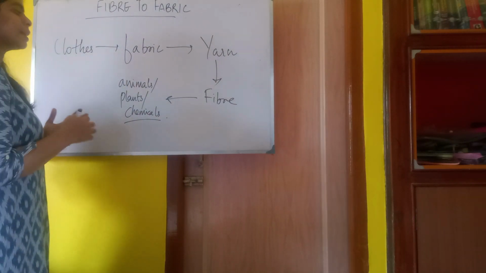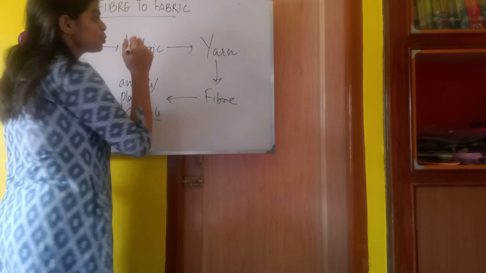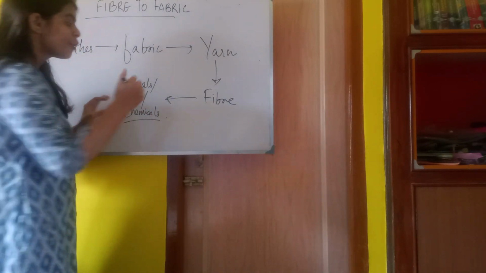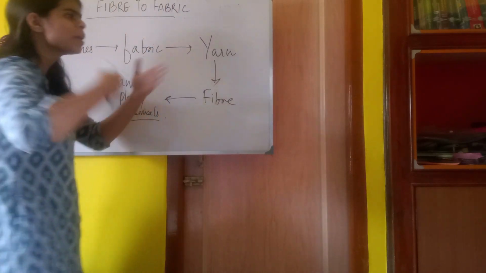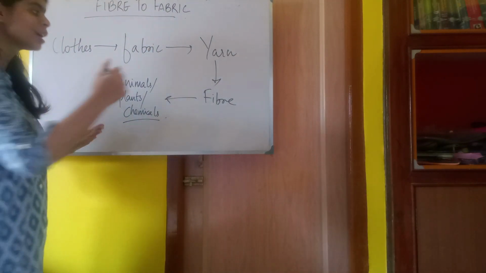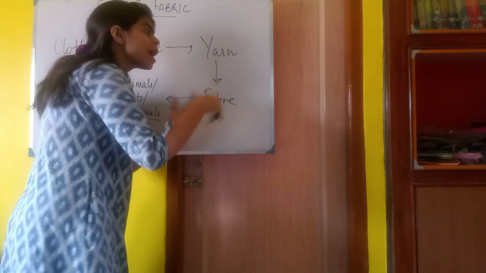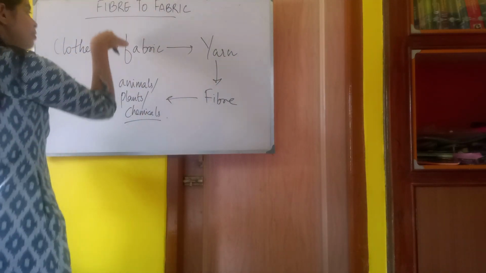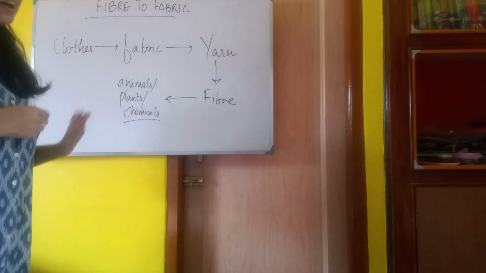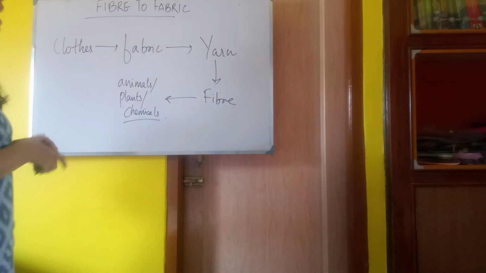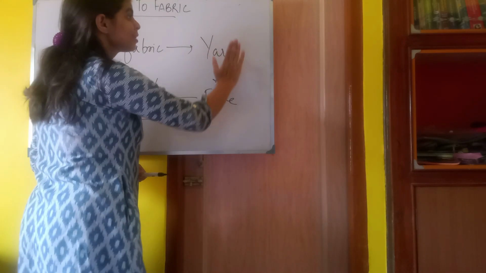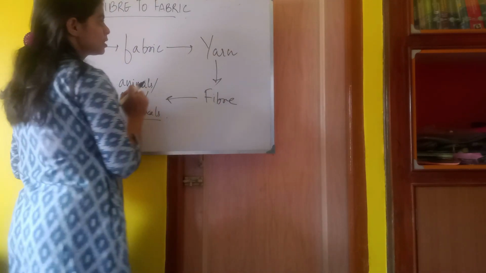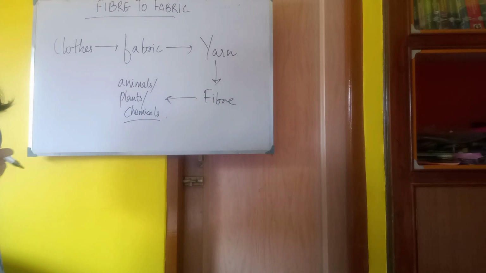From animals we have to get the extract, and there are so many processes through which we convert it into fiber, and from fiber there is another process by which we convert it into yarn, and from yarn we convert it into fabric. So they are interdependent, and we cannot miss any of these processes. This is a step-by-step process by which we do the conversion.